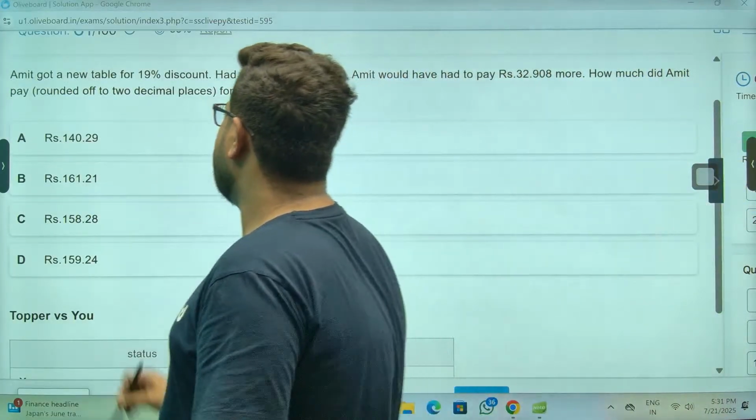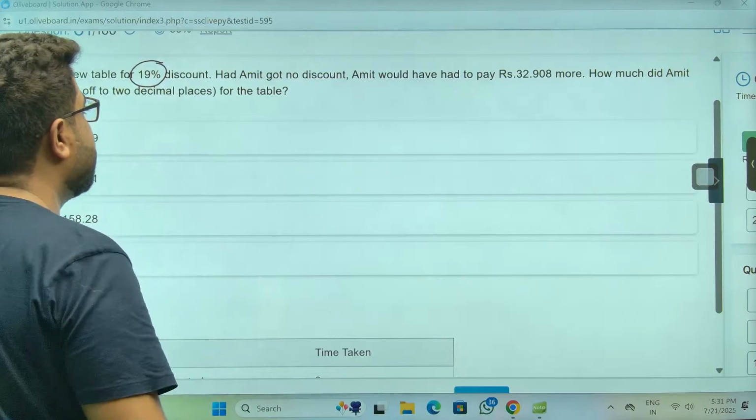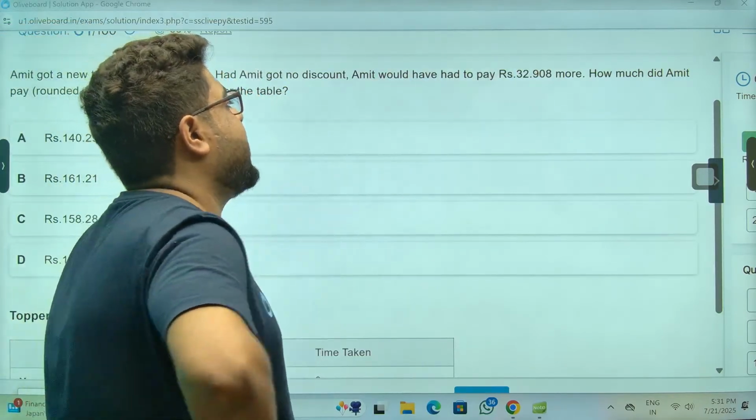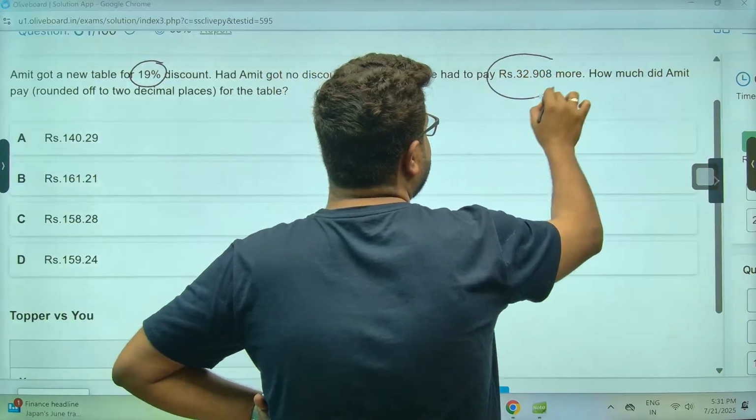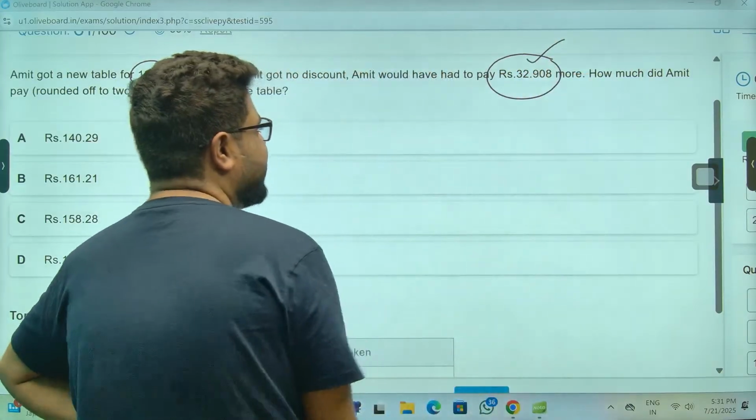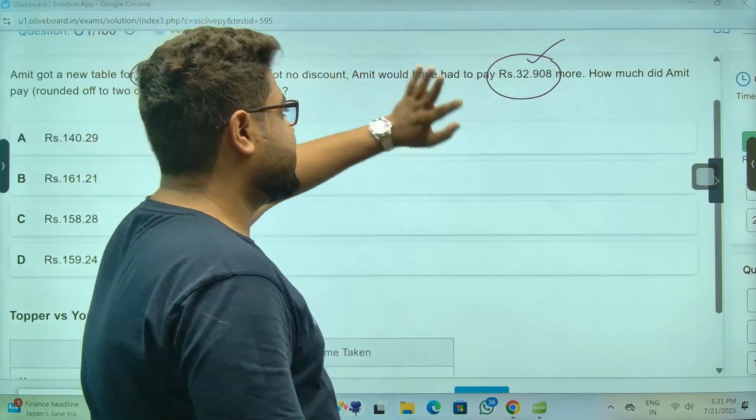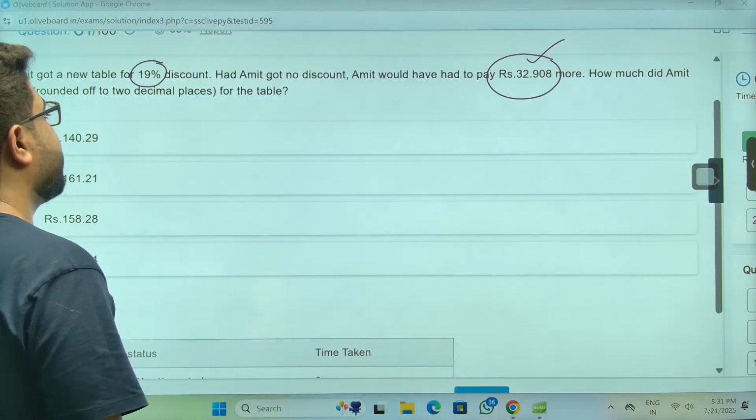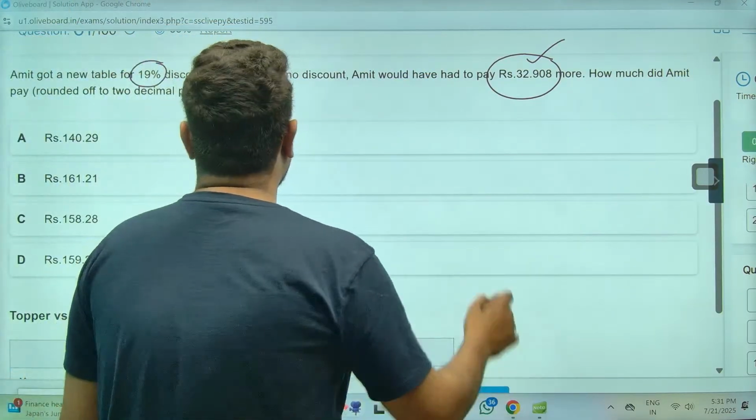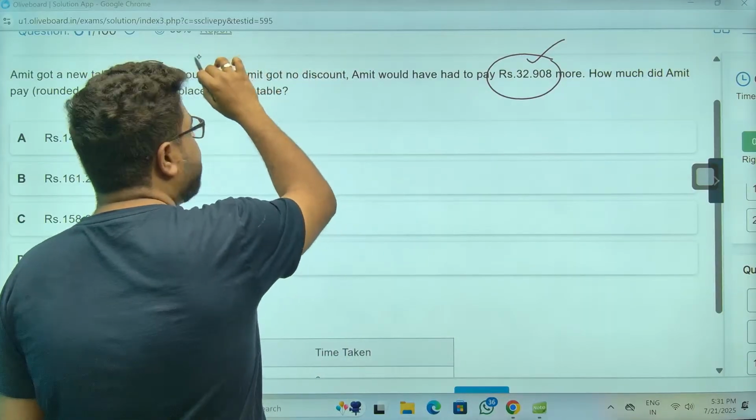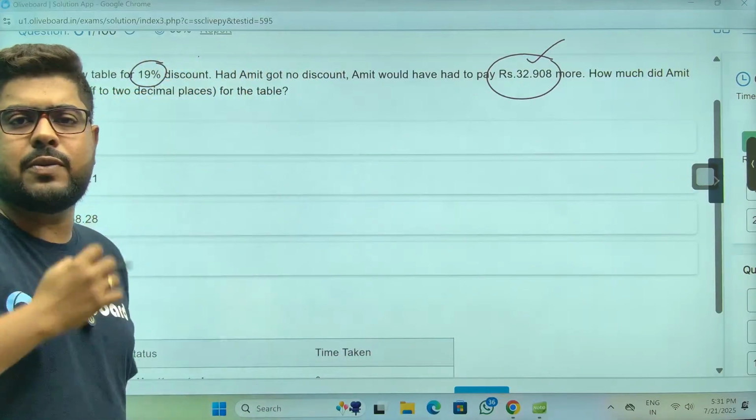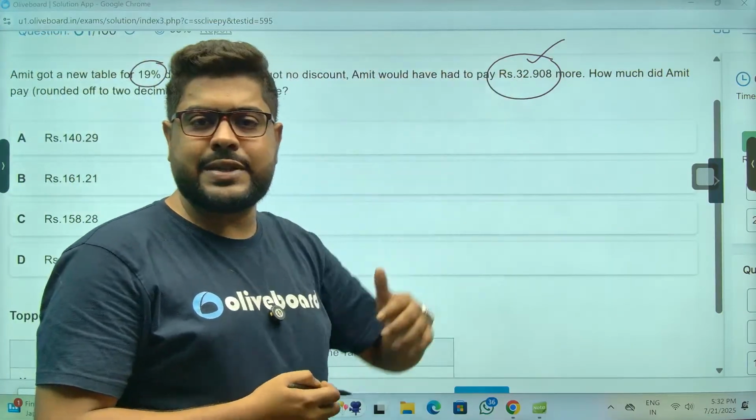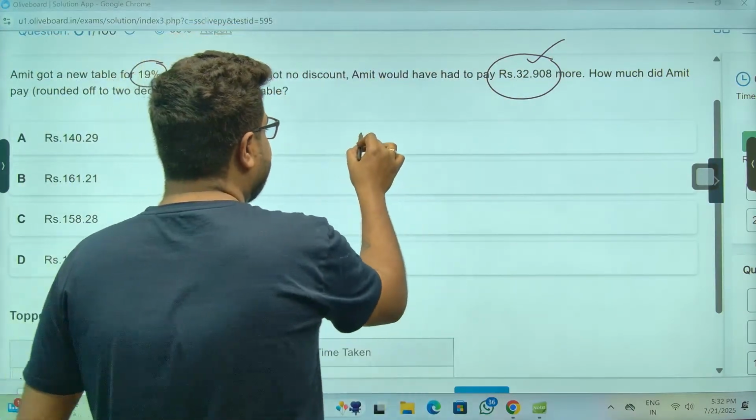Amit got a table at 19% discount. If there was no discount, Amit would have paid... Meaning 19% is this. How much did Amit pay? Please understand, if the discount was not there, this 19% would not be there. So he will pay this 19% more. Meaning the value of 19% is this.